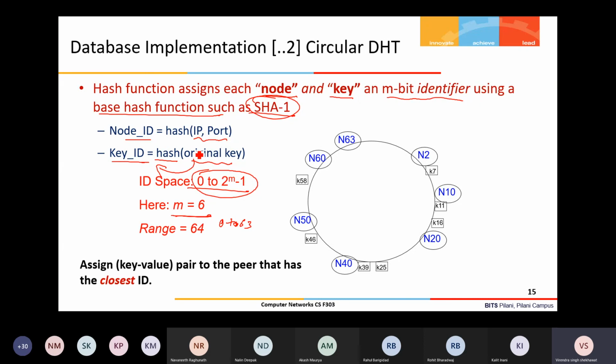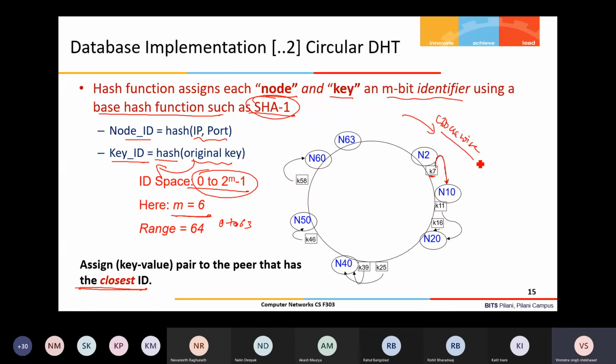For that, a simple algorithm is used: assign the key-value pair to the node that has the closest ID. According to this, node 7 is not there, so key 7 will be assigned to the closest ID, which is 10, in a clockwise manner.